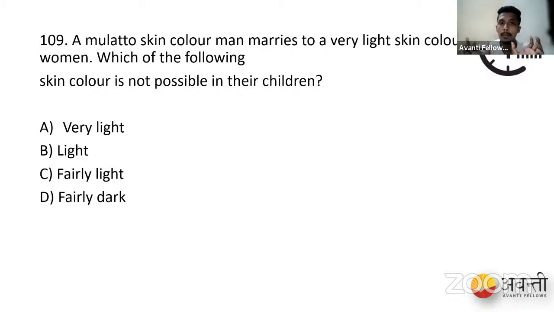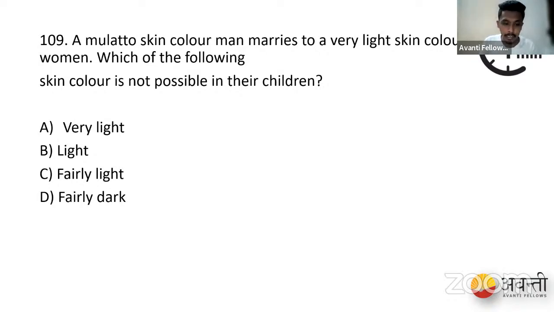So if these two people marry, what are the possible alleles that we are getting for the next generation? The male has the possibility to produce a lot of variations, whereas the female can only produce one type of allele combination in her gametes: small a, small b, and small c. Do you agree with me? Because all of them are homozygous, they will have the same variants: small a, small b, small c.